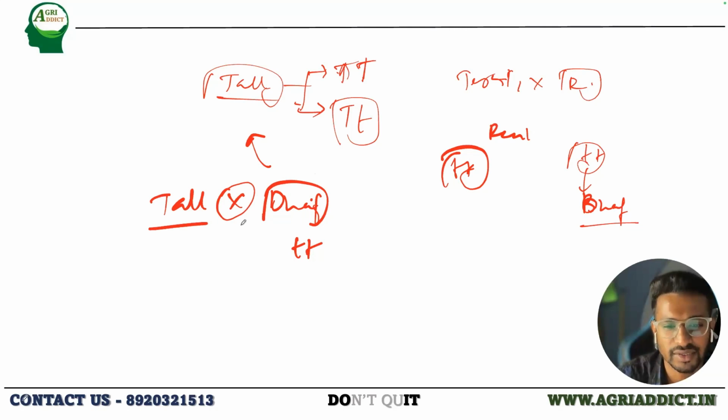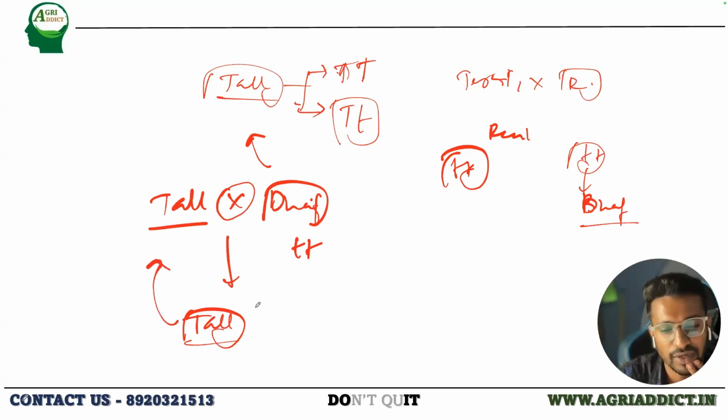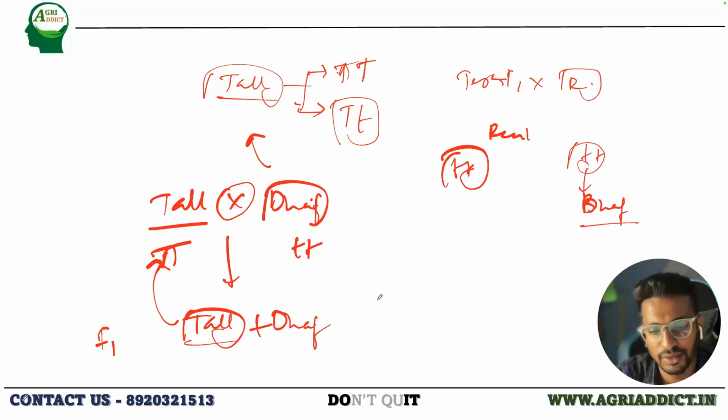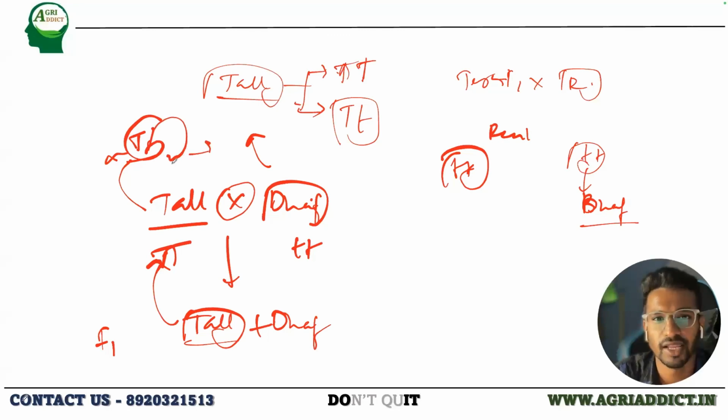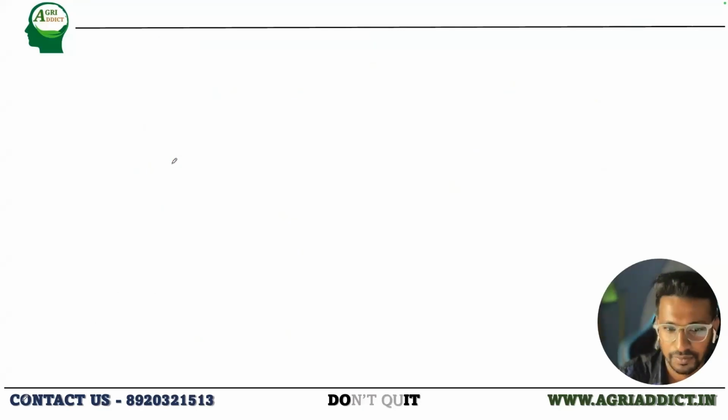So if I cross the tall with dwarf, and I get only tall, what does it mean? What will be the genotype of this plant then? If I'm only getting the tall in the F1 generation, it's TT. But what if I'm also getting the dwarf with tall? It simply means that it is capital T small t. So this is a simple explanation regarding how we can identify the genotype using the test cross. Am I clear? Yes, sir.